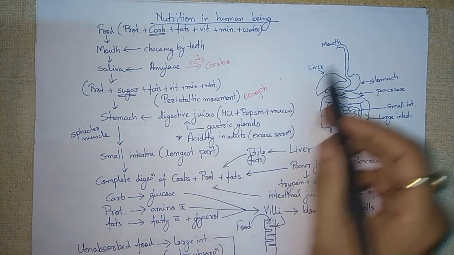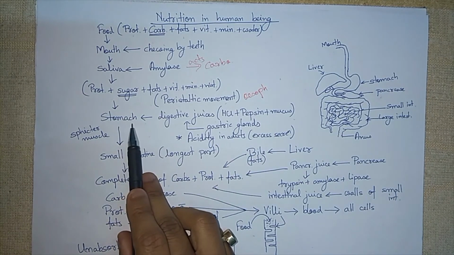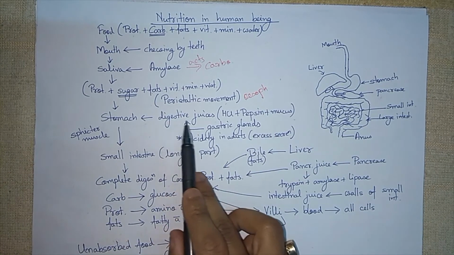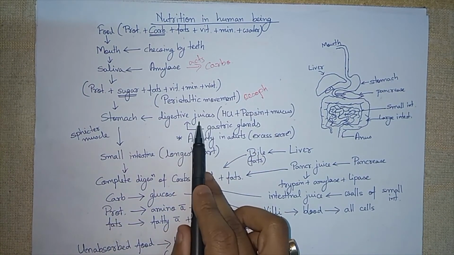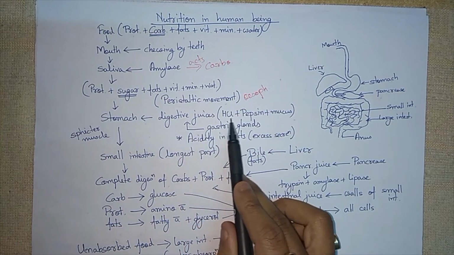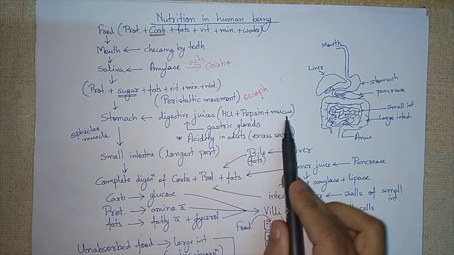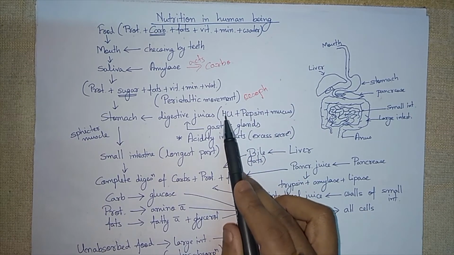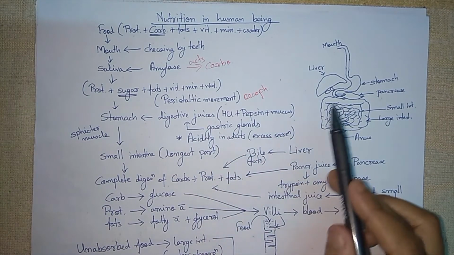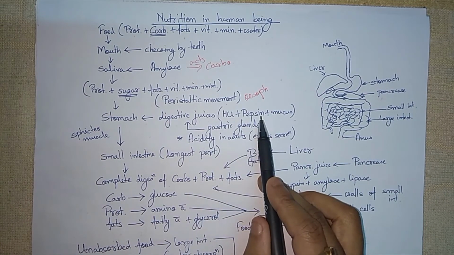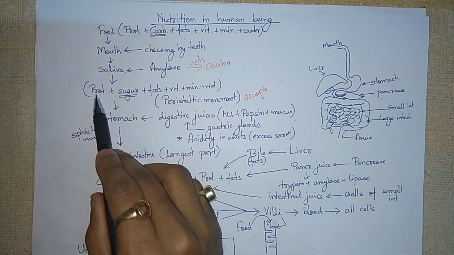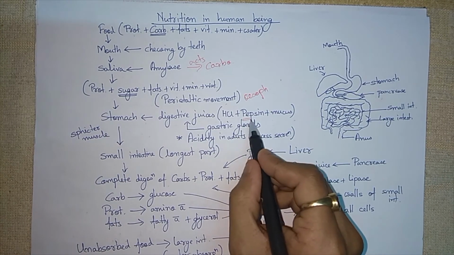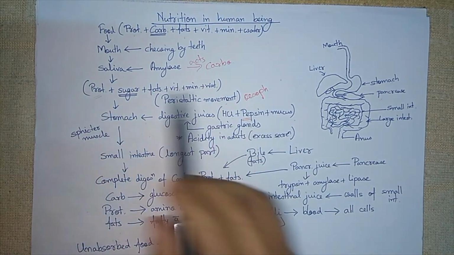With the help of this movement, food enters into the stomach. In the stomach, we have digestive juices that contain HCl, hydrochloric acid, plus pepsin, plus mucus. HCl kills any kind of germs present in the food. Pepsin acts on the protein part of the food.